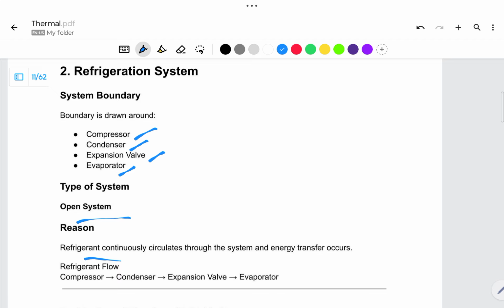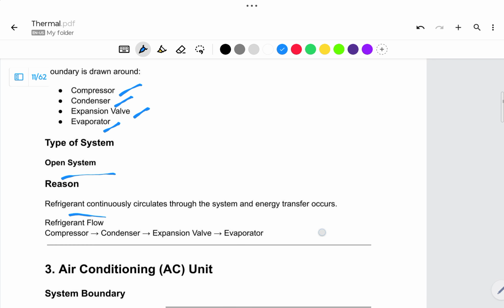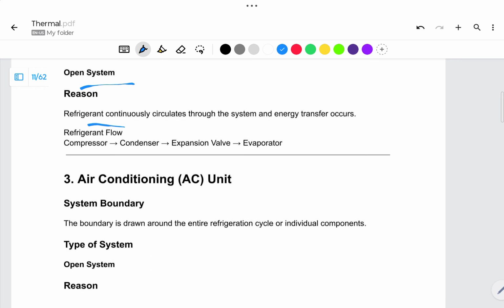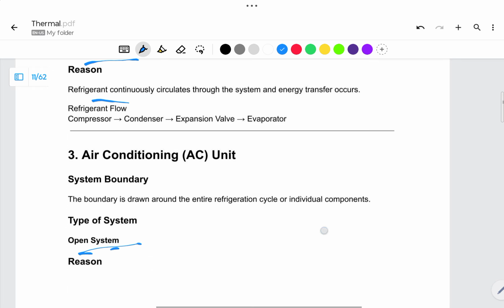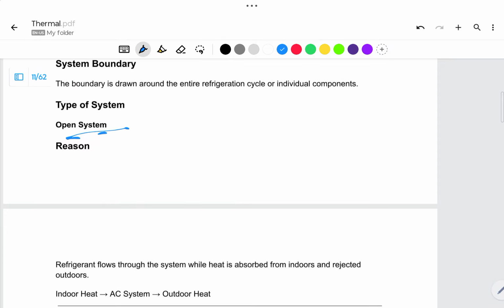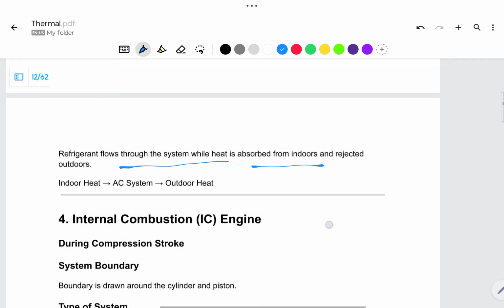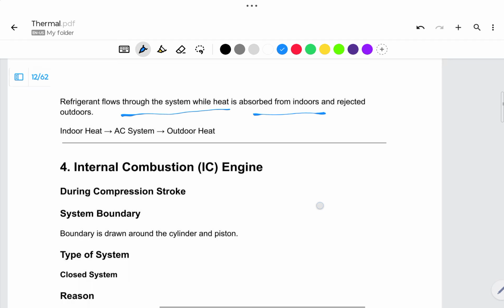Then the AC unit is also an open system, because here also the refrigerant flows through the system and heat is absorbed and rejected. Heat is nothing but a form of energy that is absorbed and left out. So you can call it an open system, because in the open system energy will flow out of the system.